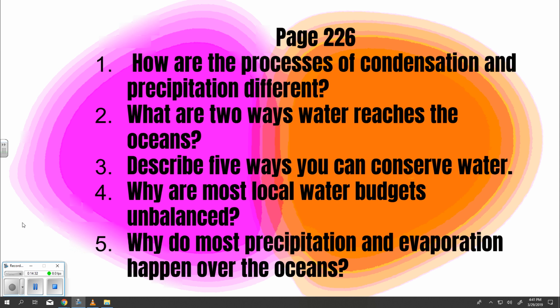Question 3. Your brain is a good source for this. Shorter showers. Water off while brushing teeth. Don't water the lawn.